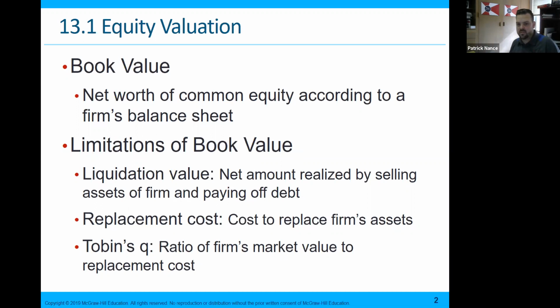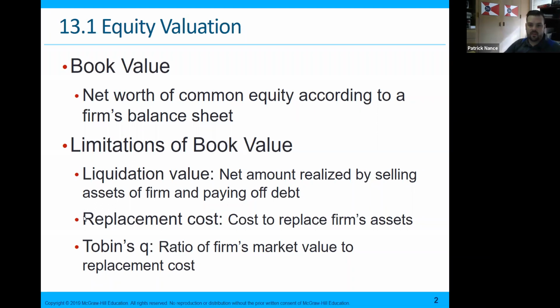The book value just doesn't take into account the fact that there could be additional realization from those assets if we sold them off. It also doesn't take into account replacement cost. Elements like depreciation and other things that we use in accounting to figure out book value don't take into account replacement costs. Instead, we talk about historical costs. So Tobin's Q ratio is the ratio of market value to a firm's replacement cost.